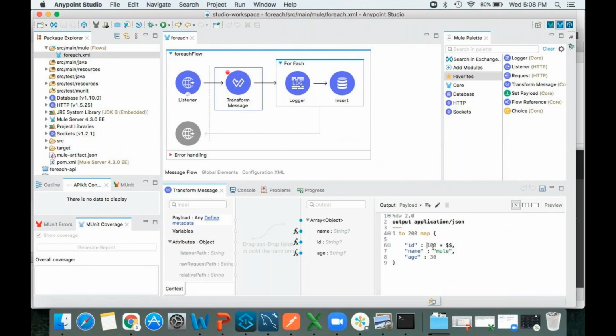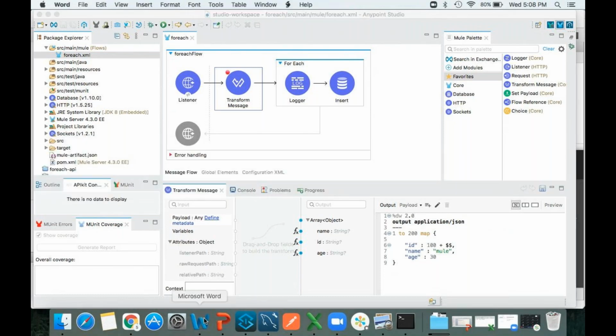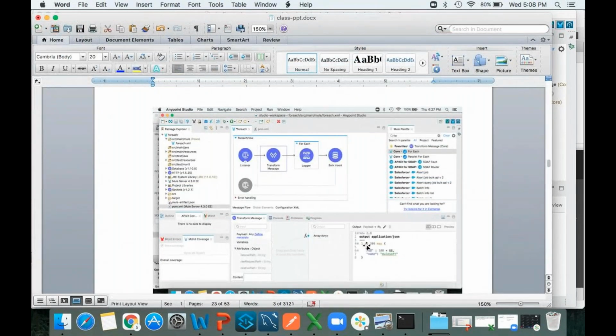So here we are going to start from 100 to 299. Let me provide 150. The 150th record I am going to fail. That means from 151 onwards it will not execute. For this, we need to write a small if condition.